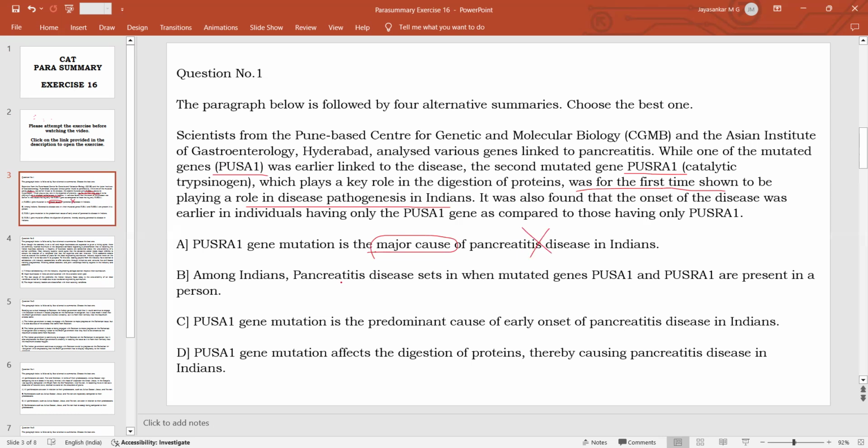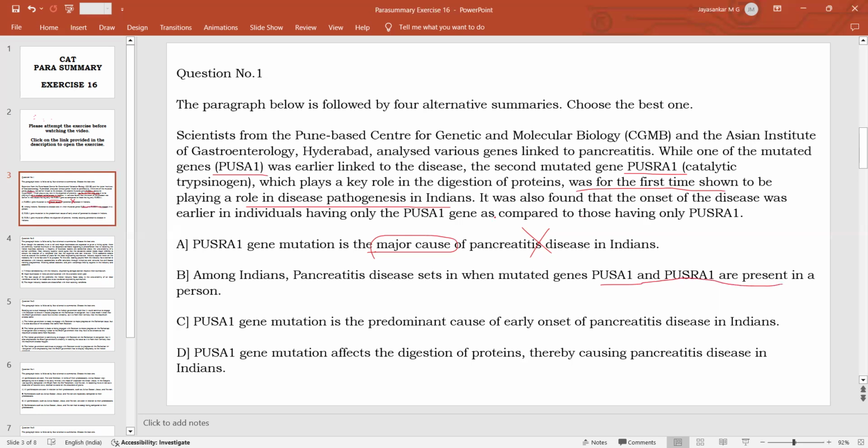Option B, among Indians, pancreatitis disease sets in when mutated genes PUSA1 and PUSRA1 are present in a person. So here the option is saying that both these genes have to be present in a particular person for the disease to happen. But what the passage says, earlier we know that if you have this mutated gene called PUSA1, you are likely to get the disease. Now it is shown that if you have this mutated gene of PUSRA1 also, you are likely to get the disease. So the passage does not say that both of these have to be present.